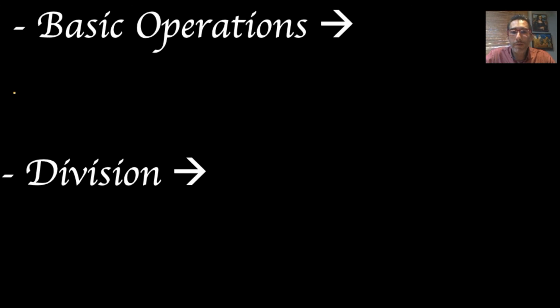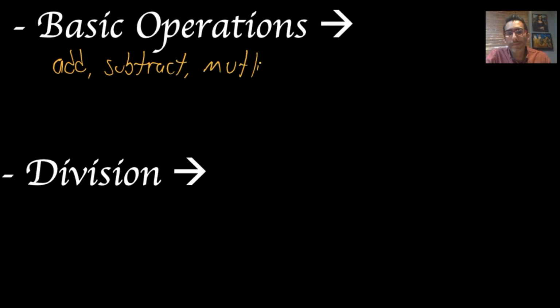Now let's talk about those basic operations of integers. This is for you guys to start practicing and remembering how to do these operations by heart. So with integers, definitely we need to remember how to add integers, how to subtract integers, how to multiply, and how to divide integers.